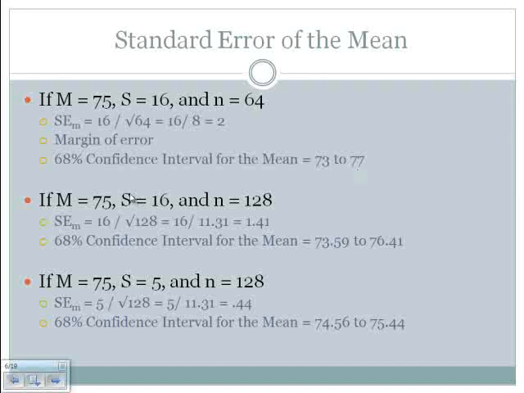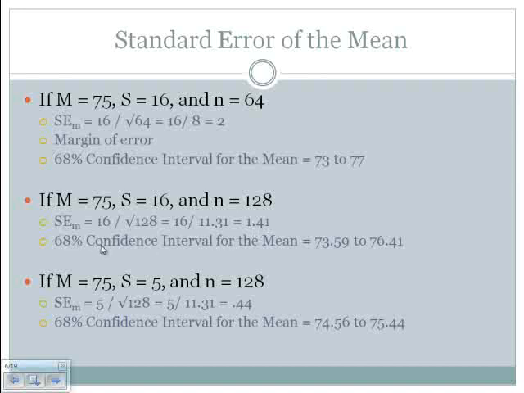Let's look at this second example. If the mean is 75, standard deviation is 16, and n is 128, this just represents for you what happens with larger sample sizes. The standard error of the mean is equal to 16 divided by the square root of 128. So 16 divided by 11.3 gives you a standard error of the mean of 1.41.